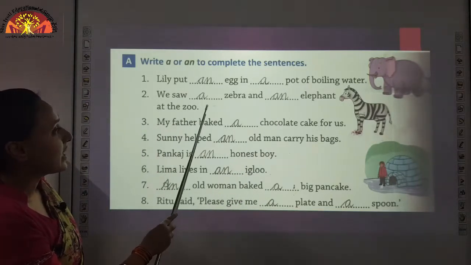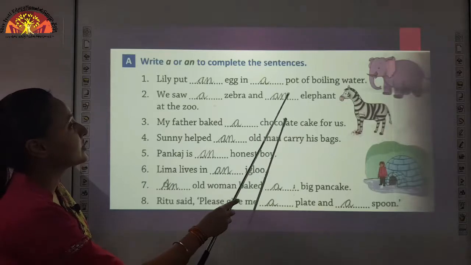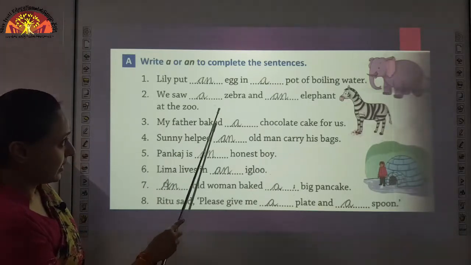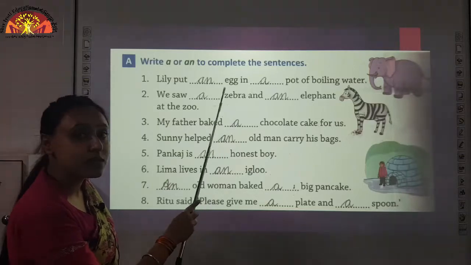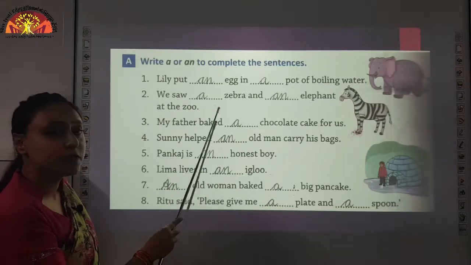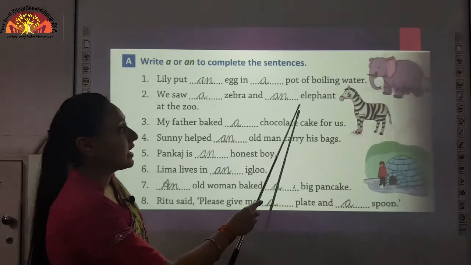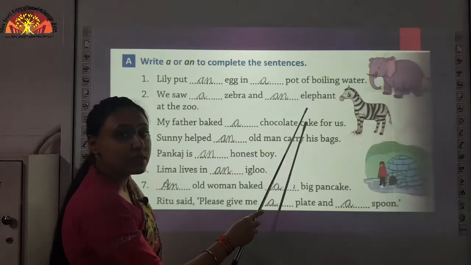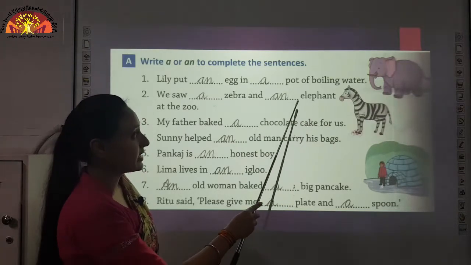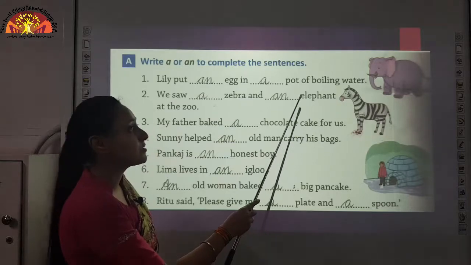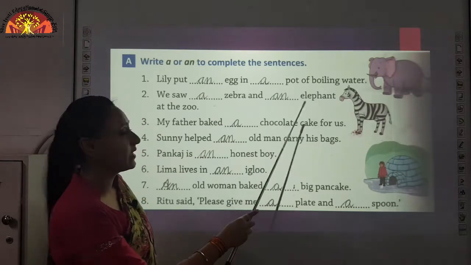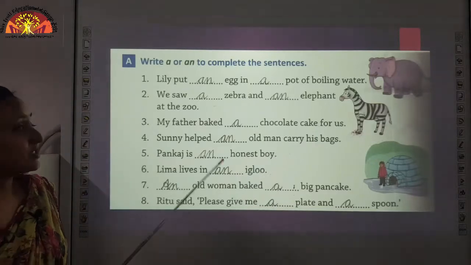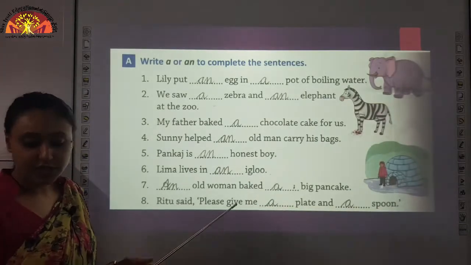We saw dash zebra and dash elephant at the zoo. Zebra has a consonant sound, Z is a consonant. So, we used a before zebra. Elephant has a vowel sound and E is also a vowel. So, we used an before elephant. So, it will become an elephant. The rest you will do yourself, children.